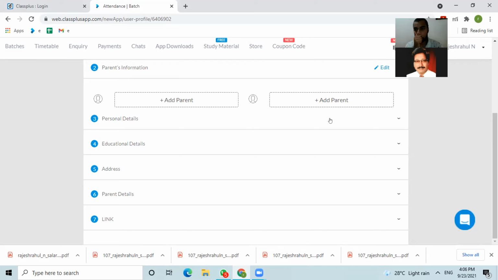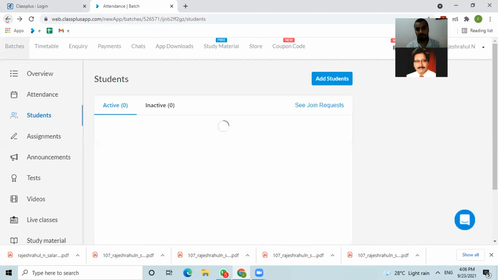If the student is absent for 3 to 4 classes continuously, we can send messages. Yes, sir, the parents module is available, and the setting can be done automatically whenever there are absentees. This is only for online classes, what you are telling? What about offline classes, can we also take attendance? Yes, absolutely, we can.